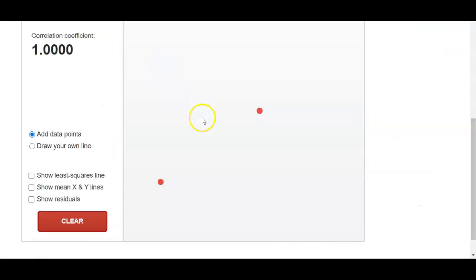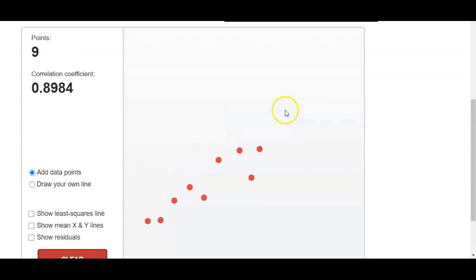Okay, so jumping back over to the applet here. Make a lower left to upper right pattern of 10 points with a correlation of about r equals 0.7. Okay, so I got 2 points on here already. I'm going to go ahead and add several more. So I want to have 10 points total. Right now I have 7. So I got 9.